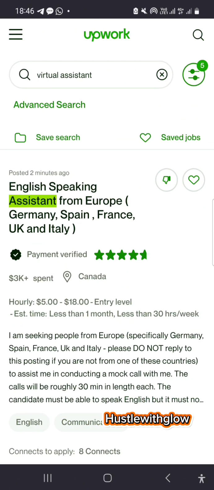So you can start attempting those when you have gotten some ground on Upwork. Or if you still want to try your luck and you have money to buy connects, that is cool. So that is it for our Upwork class.